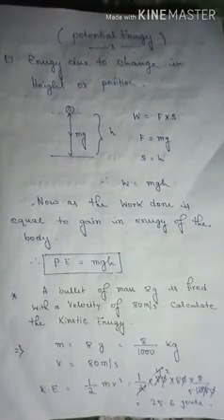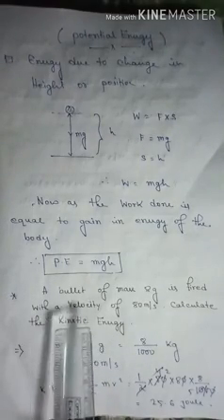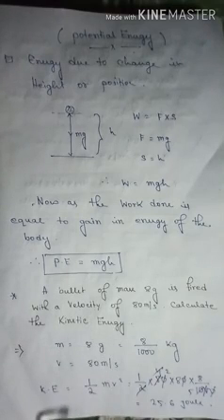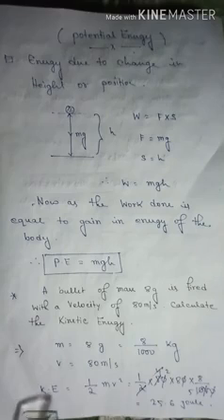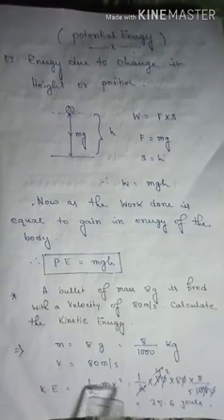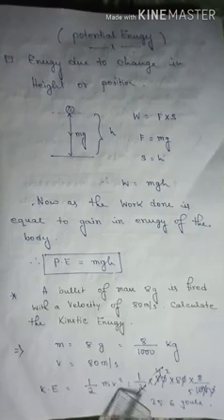Now the velocity is also given, 80 meter per second. According to the mathematical formula of kinetic energy, kinetic energy equals half into m into v square. So the value of m is 8 by 1000, and the value of v square is 80 into 80.